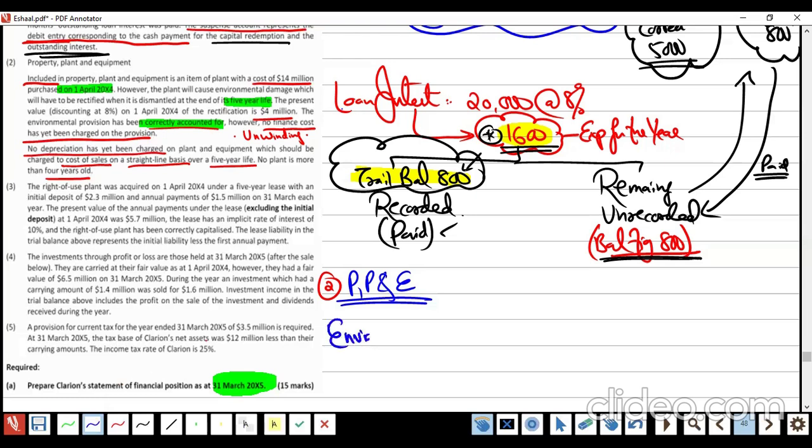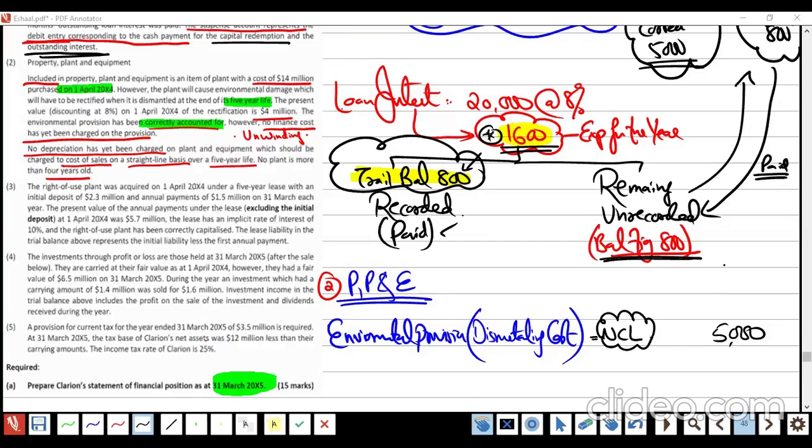They give it the name environmental provision, which is what we used to say dismantling cost, right? So we have dismantling cost. Now dismantling cost was how much?